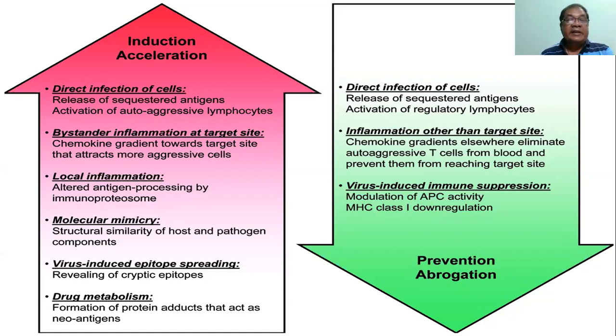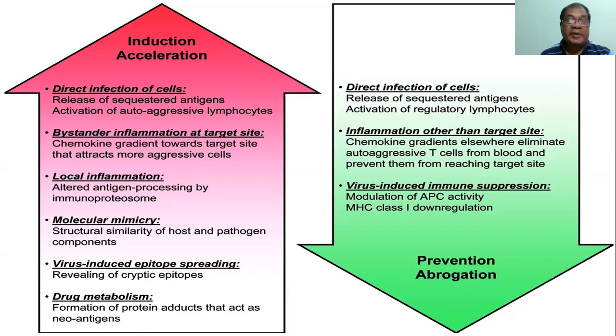Molecular mimicry: structural similarity of host and pathogen components may give rise to autoimmunity, for example, in case of rheumatic fever, we know. Local inflammation, altered antigen processing by the immunoproteasome. So antigen processing may be defective, and that may give rise to some sort of local inflammation, and that may give rise to autoimmunity due to exposure of the antigen hidden there.